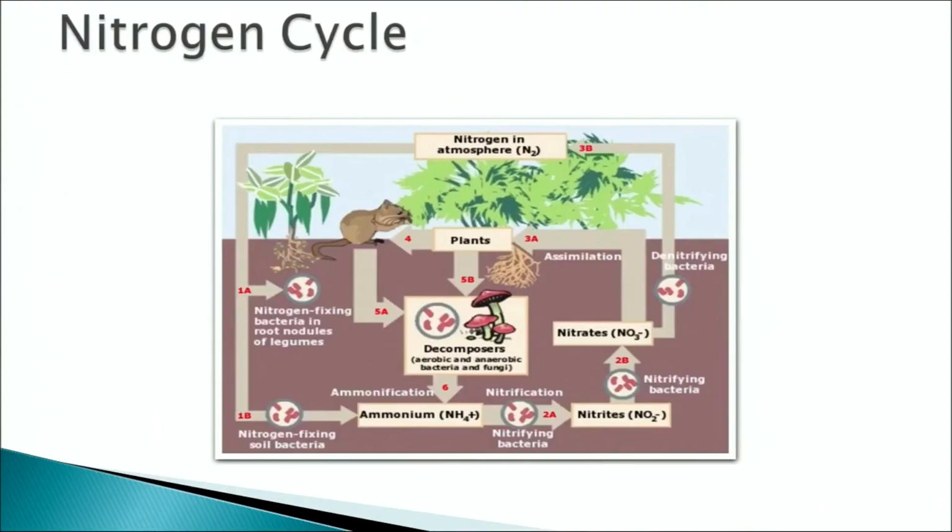This is an example of a nitrogen cycle. You can see in the figure that we have a large amount of nitrogen in the atmosphere, that is, 79% of the atmospheric air is made of nitrogen. But this nitrogen cannot be utilized by the organisms directly. There are 5 different steps involved in the process of the nitrogen cycle in the biosphere.